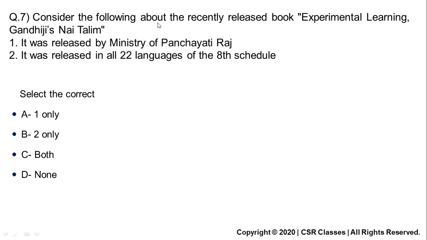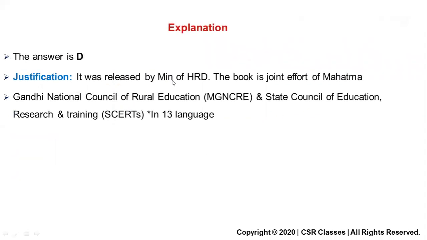It was released by Ministry of Panchayati Raj, but the real answer is, the first statement is wrong. It was by Ministry of Home Affairs. Sorry, Ministry of HRD, the Education Ministry. And it was not released in all 22 languages. I guess it was 7 or 8 languages. I've mentioned in the explanation. So by Ministry of HRD and not all languages. The book is a joint effort of Mahatma Gandhi National Council of Rural Education and State Council of Education, Research and Training, SCERTs, in 13 languages. Not all languages.